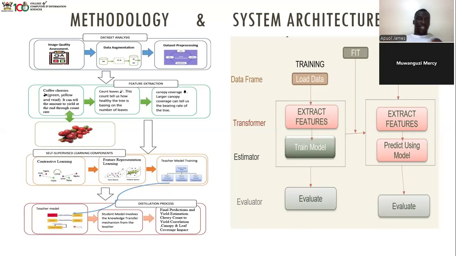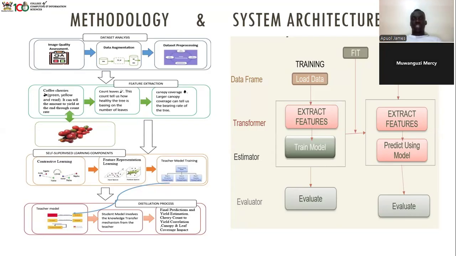Let's focus on the cherries for now. Then we went for self-supervised learning components, which are contrastive learning, feature representation learning, and teacher model training. The knowledge from the teacher model is transferred to the student model, which gives us a simplified yet accurate model. That is what we call the distillation process.